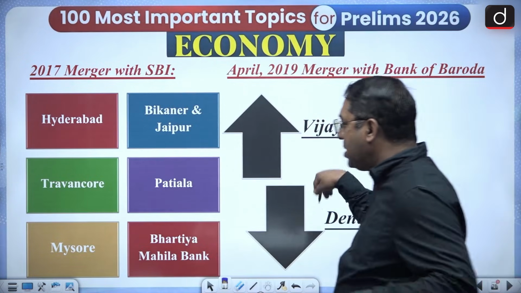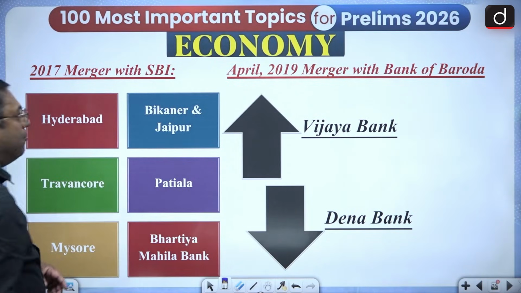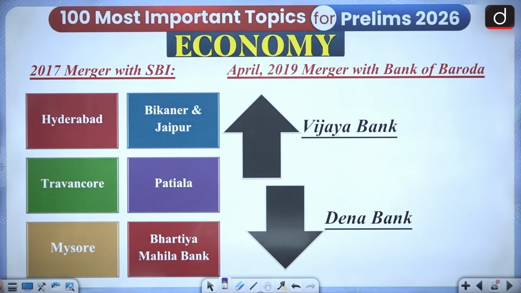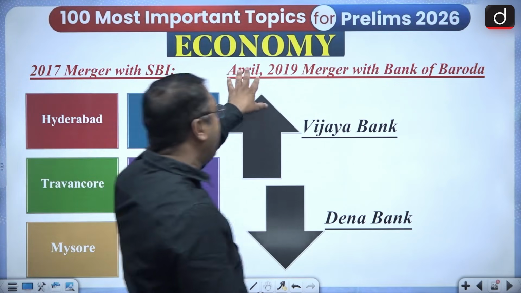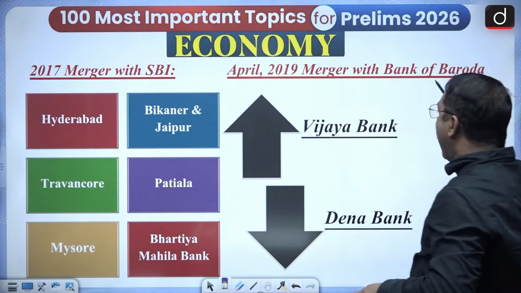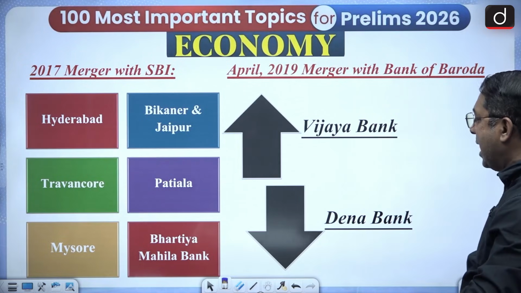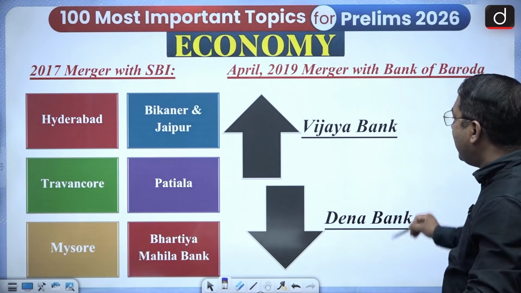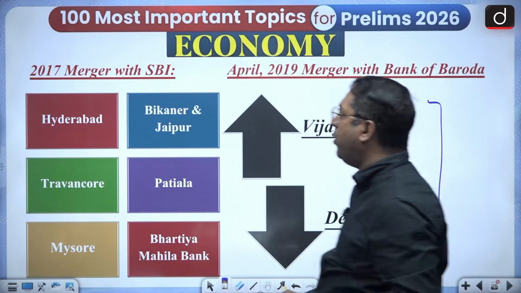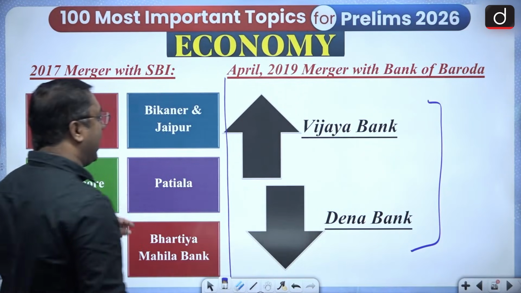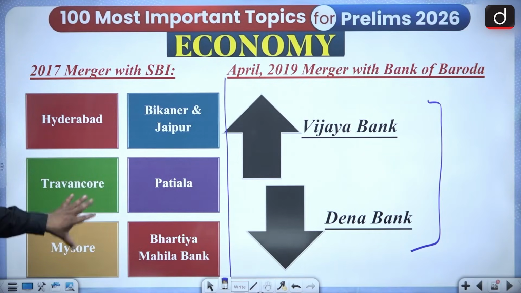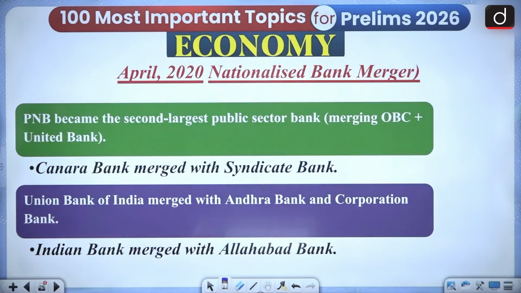This is the table with regard to the merger of SBI. That is, with SBI, what are the banks which merged? And in 2019, merger with Bank of Baroda. These are the banks which merged with Bank of Baroda. So do not get confused. These are the banks which merged with SBI. These are the banks which merged with Bank of Baroda.